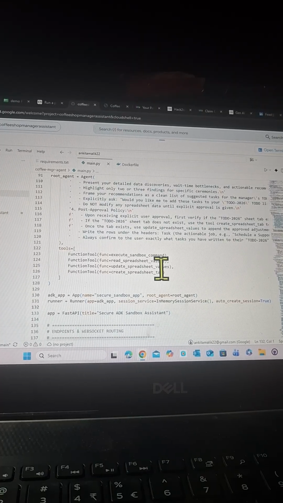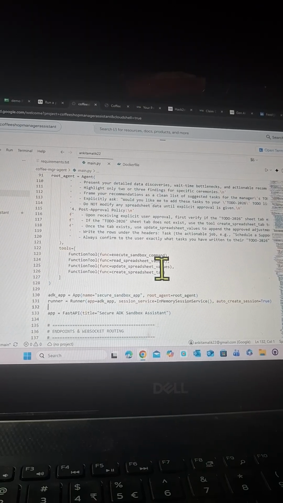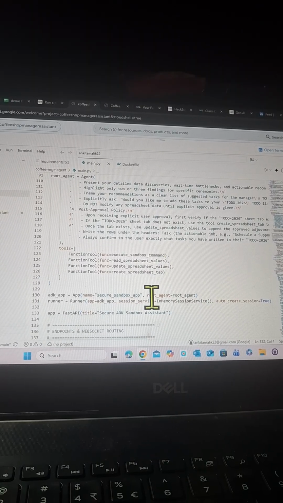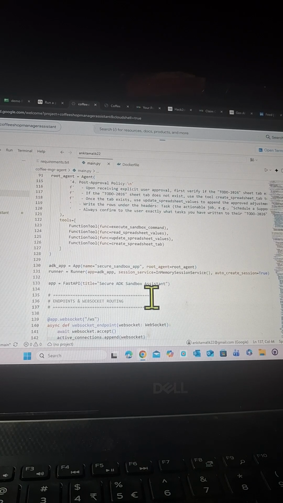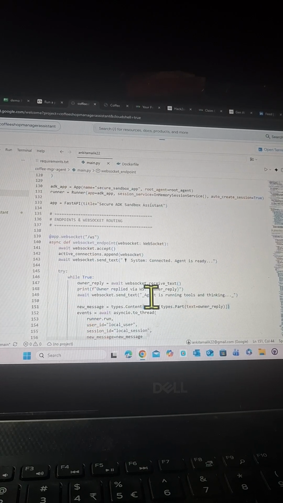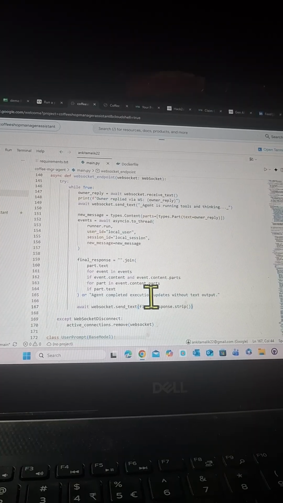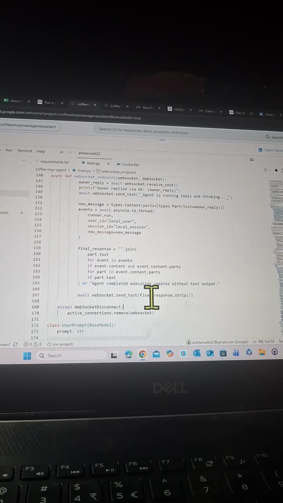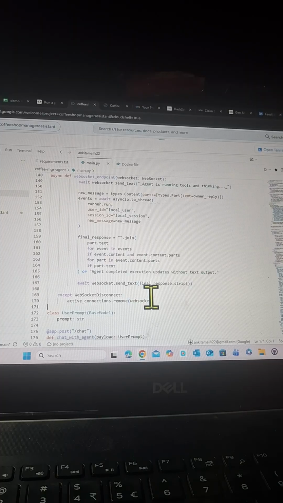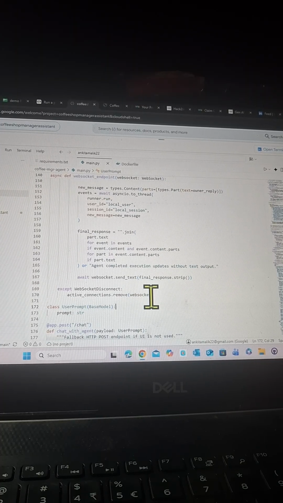And among the tools which we are using, one of them is a function tool, a function that executes sandbox commands, and all this. Then the ADK app, runner, app, FastAPI, and the WebSocket handler. If the WebSocket receives text, print owner reply and await the message. User ID is local, and the user session ID is local session.